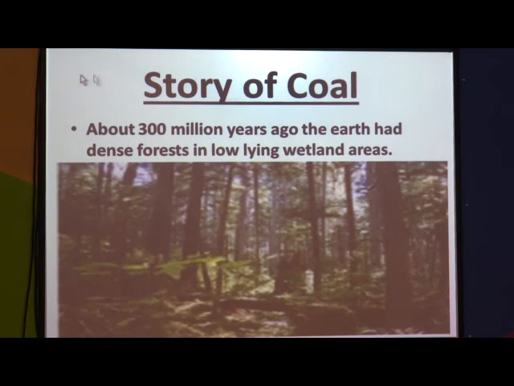Now, after seeing the properties and uses of coal, let us see what is the story of coal exactly. For the formation of coal, a very long period of time is required. About 300 million years ago, the earth had dense forests in low-lying wetland areas. You can see in this picture a dense forest is shown.